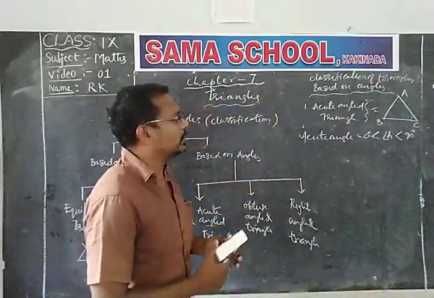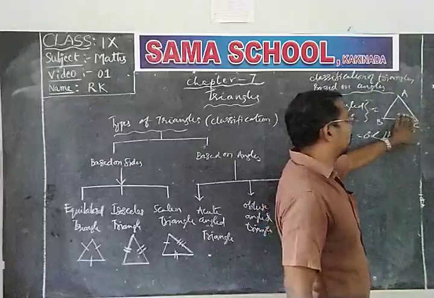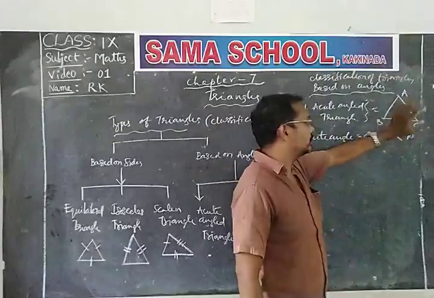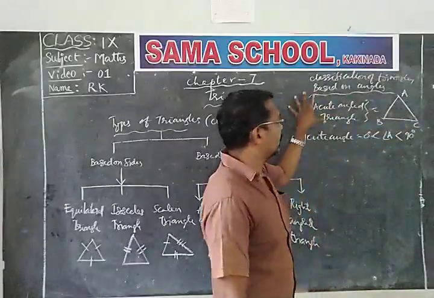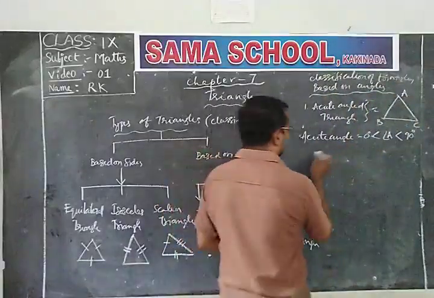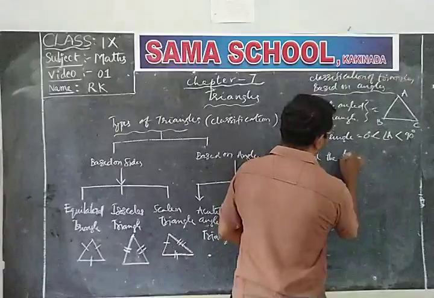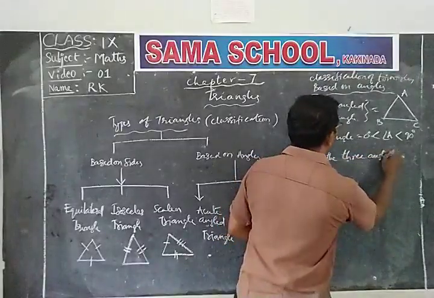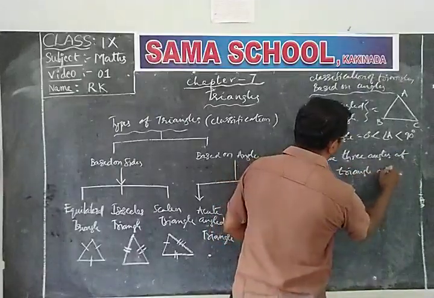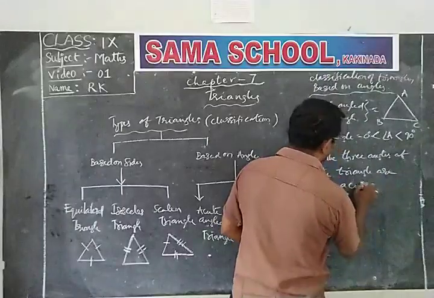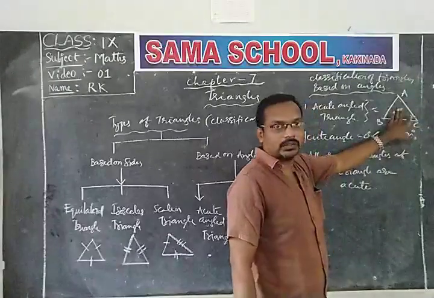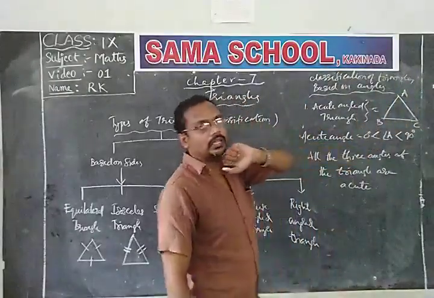In this acute angle triangle, all the three angles of the triangle are acute. Then that type of triangle is called an acute angle triangle.